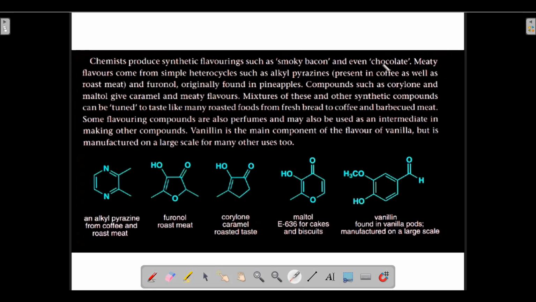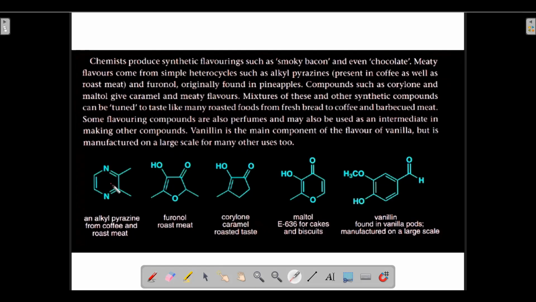So meaty flavors come from simple heterocycles, such as alkyl pyrazines. Meaty flavors like smoky bacon and other meaty flavors as well, like chicken flavor, lamb flavor, and many other flavors like that. So meaty flavors come from simple heterocycles. Now this is an example of a simple heterocycle.